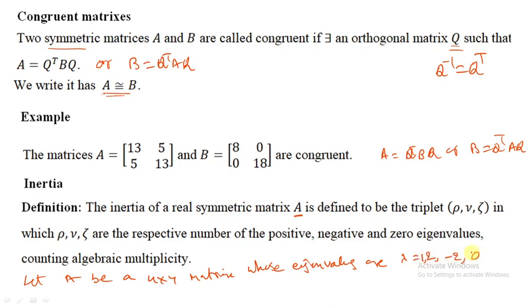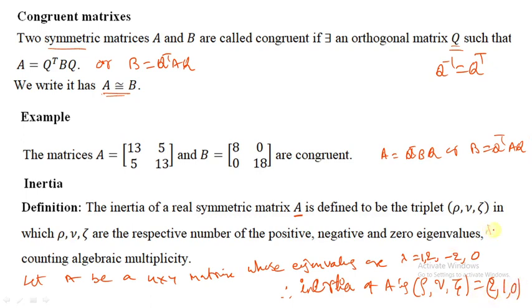Therefore the inertia of A is rho, nu, zeta. Rho means the number of positive eigenvalues. How many positive eigenvalues? 2. Nu, the number of negative eigenvalues. How many? Only one. That is 1. Number of zero eigenvalues: 1.